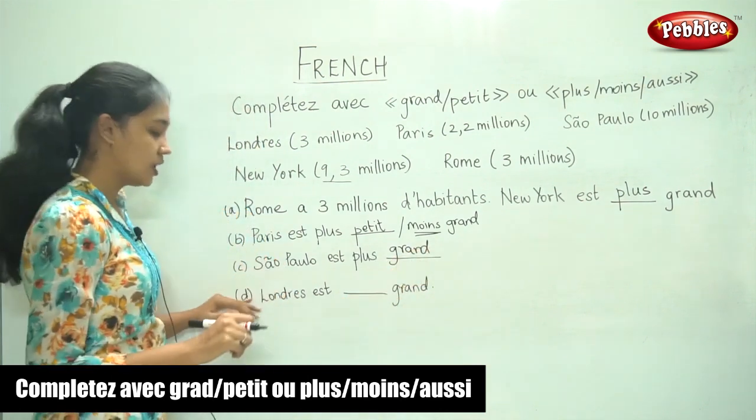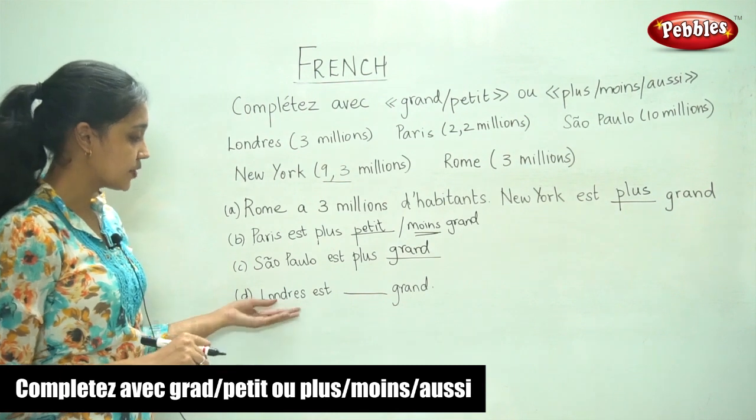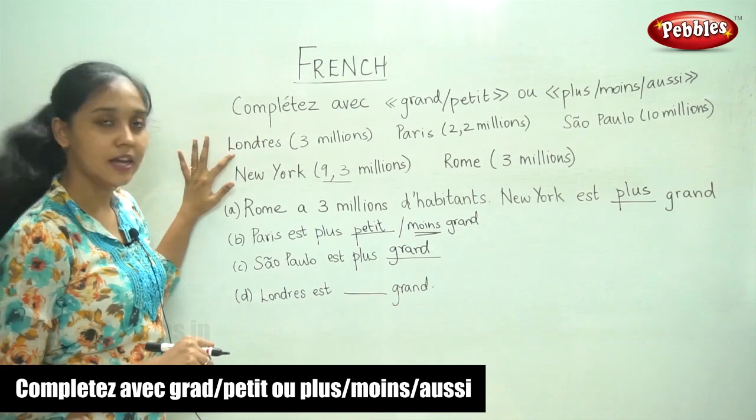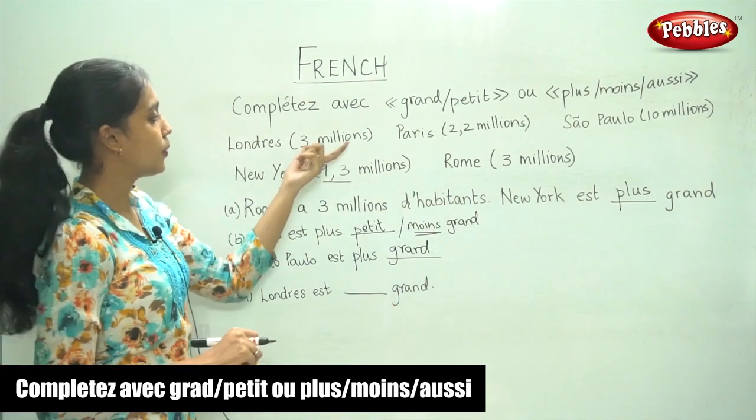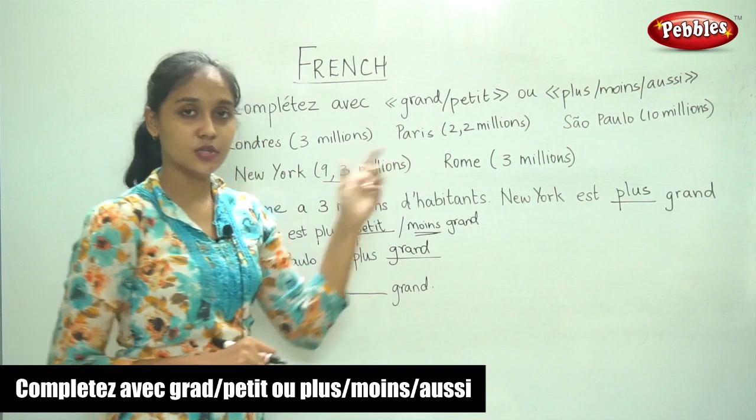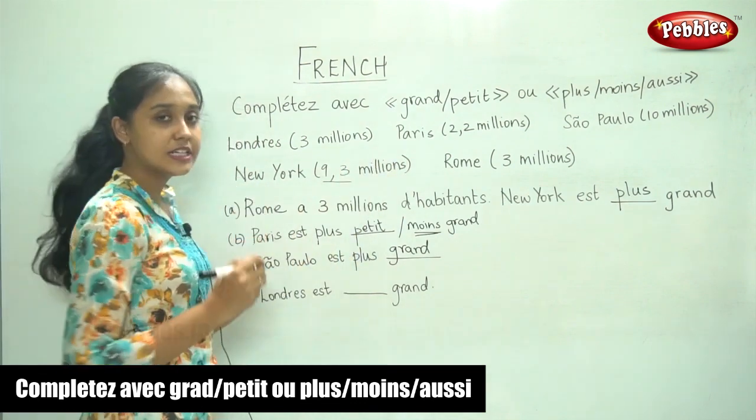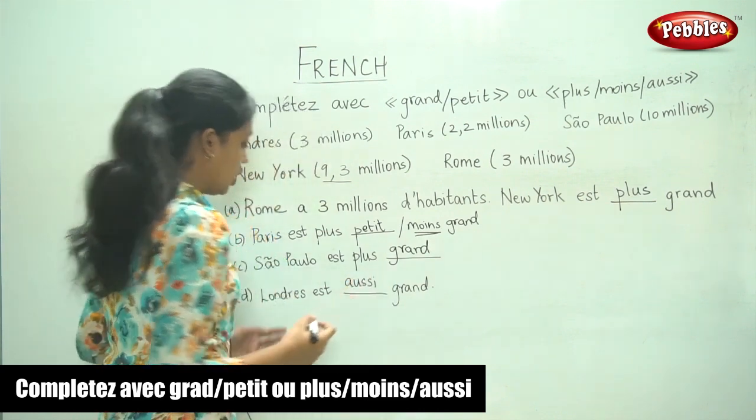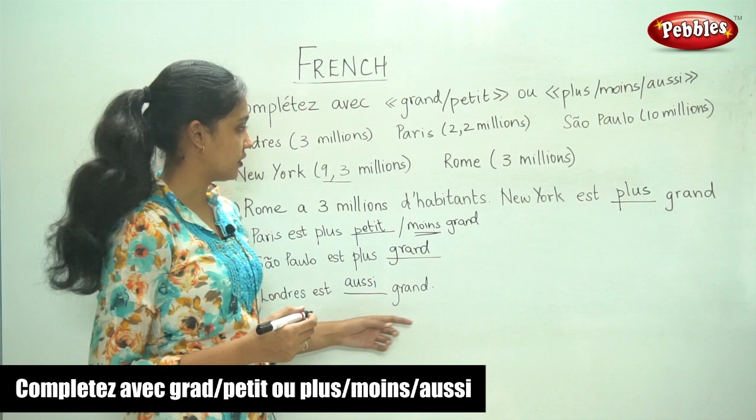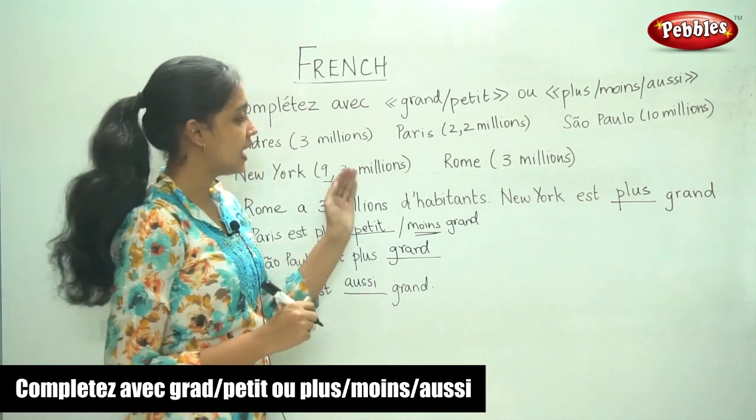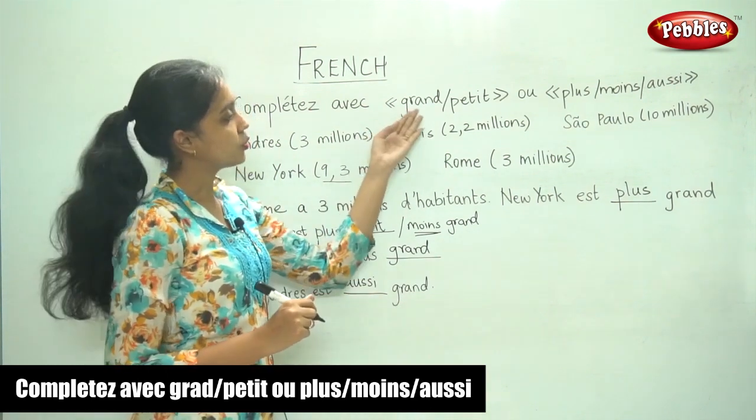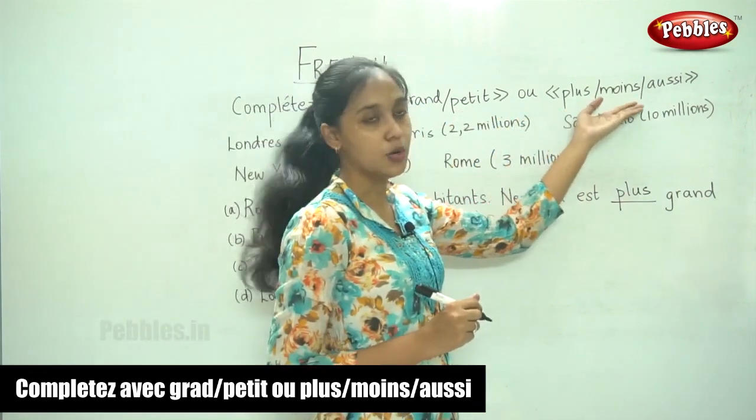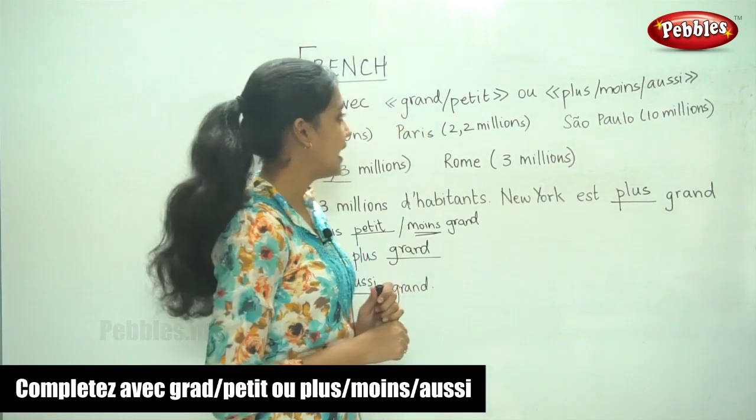Plus grande. Now finally the last sentence, Londres est dash grande. Now if you look at London, Londres and Rome, the population is 3 million, which is the same. So when two quantities are the same, the word we use is aussi. Londres est aussi grande. So now you have learnt how to compare. So we use the words grande, petit, plus, moins and aussi in this exercise.